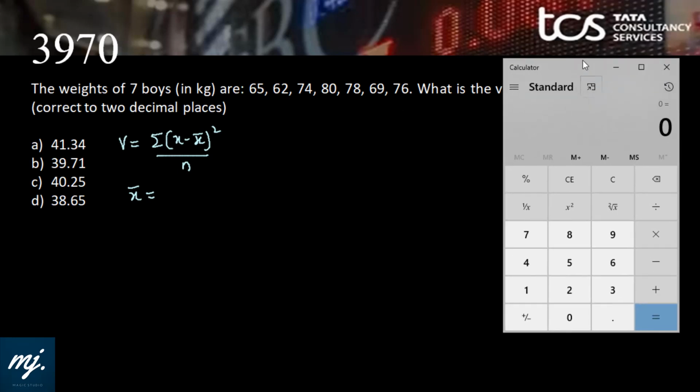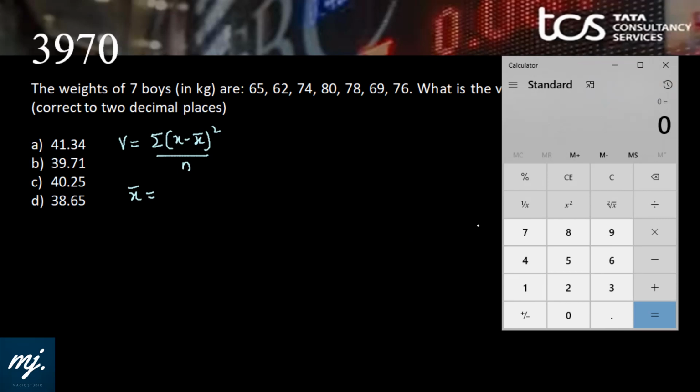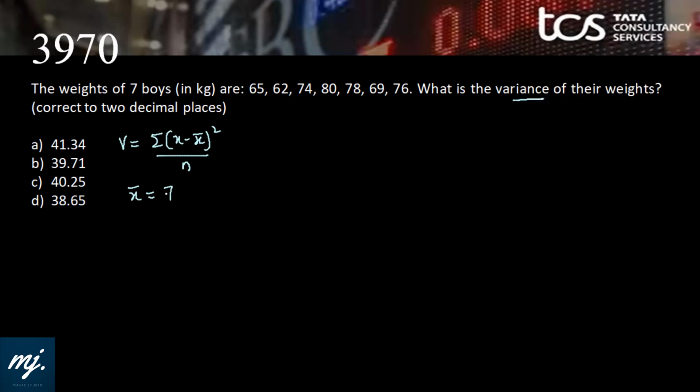I may be using the calculator because an on-screen calculator is there. So it would be 65 plus 62 plus 74 plus 80 plus 78 plus 69 plus 76 divided by 7, we have, that is 72. So my mean is 72. Now look at the formula.